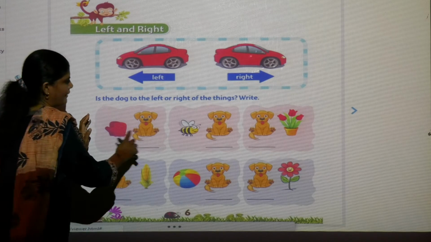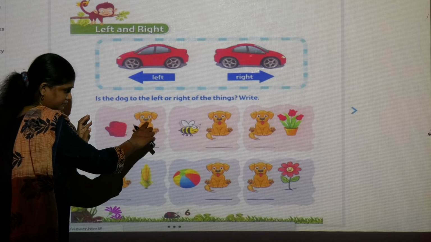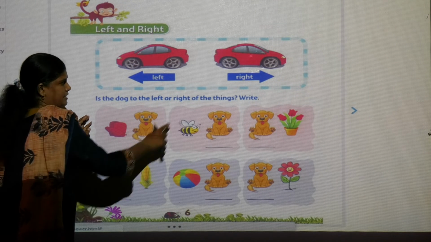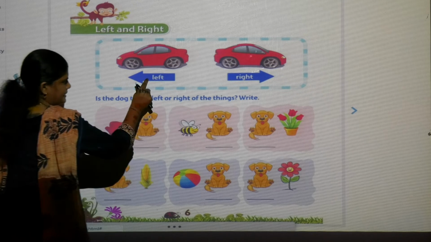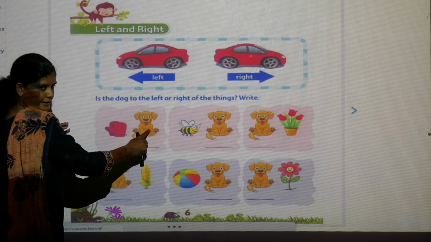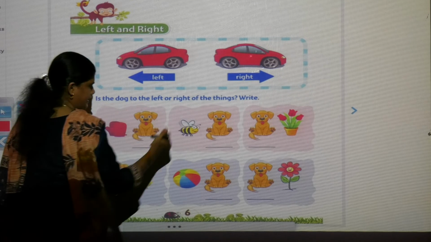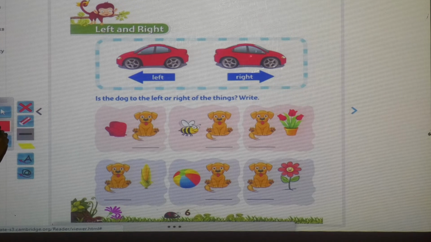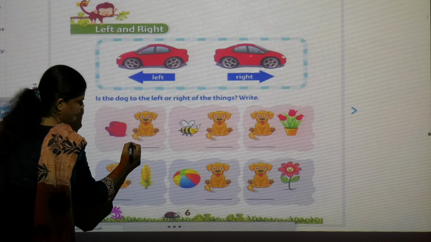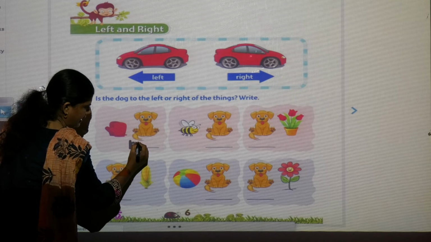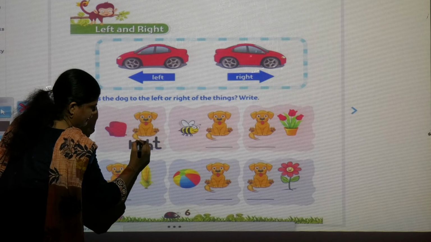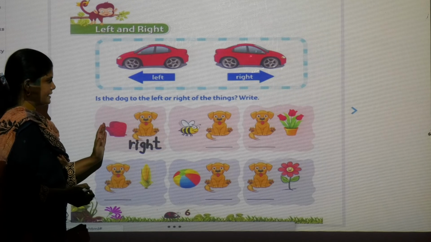So we have to see here where the dog is sitting, near the thing, left or right. See, this is right and this is left. Here the dog is sitting, so this is right. We have to write with the pencil. So take the pencil in your hand and write here: right.